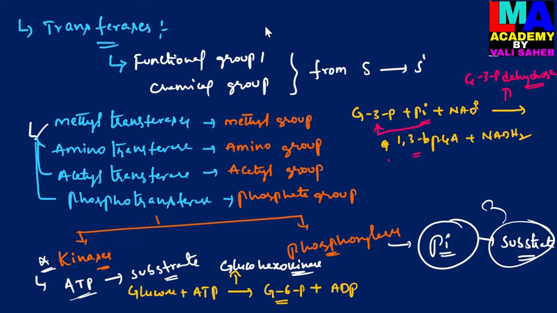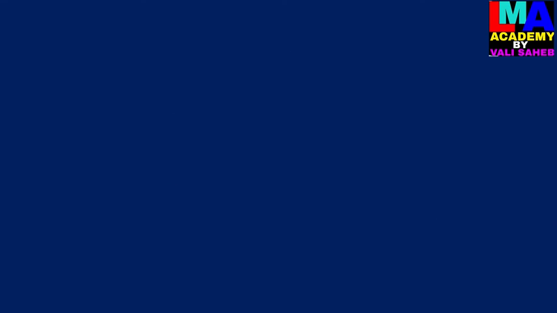And then coming to the next class of enzymes, here hydrolases. Hydrolases are the enzymes which can catalyze hydrolysis reactions.